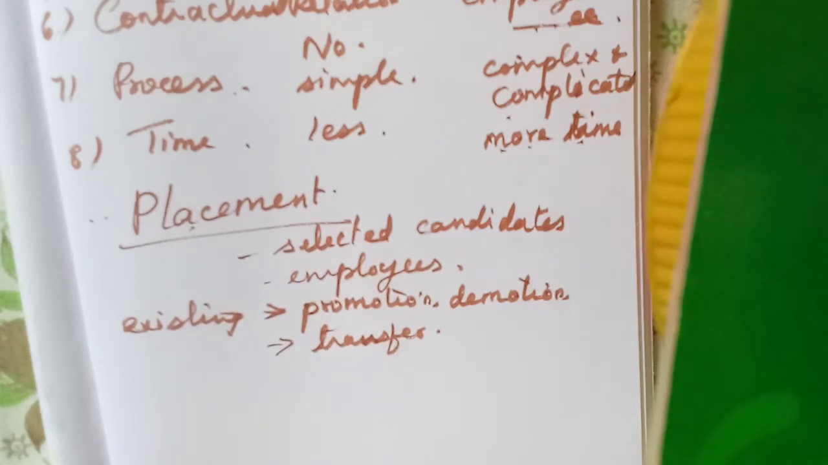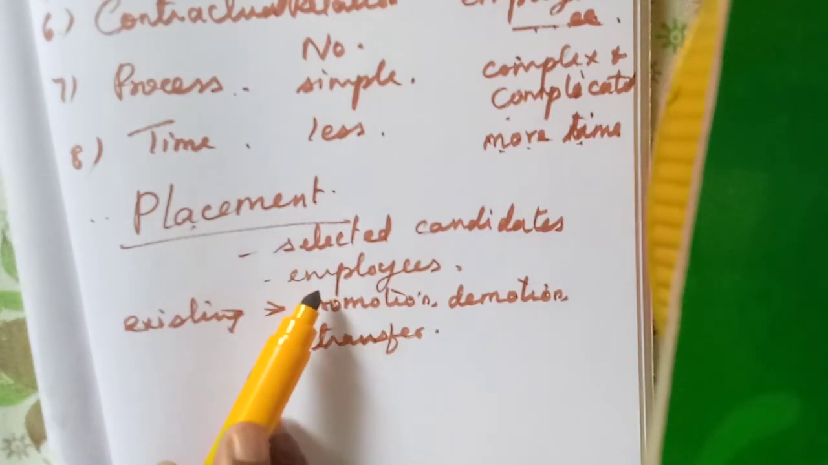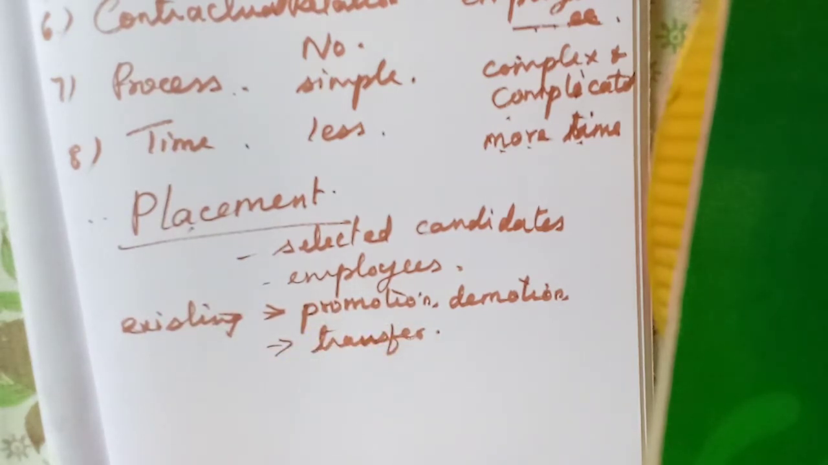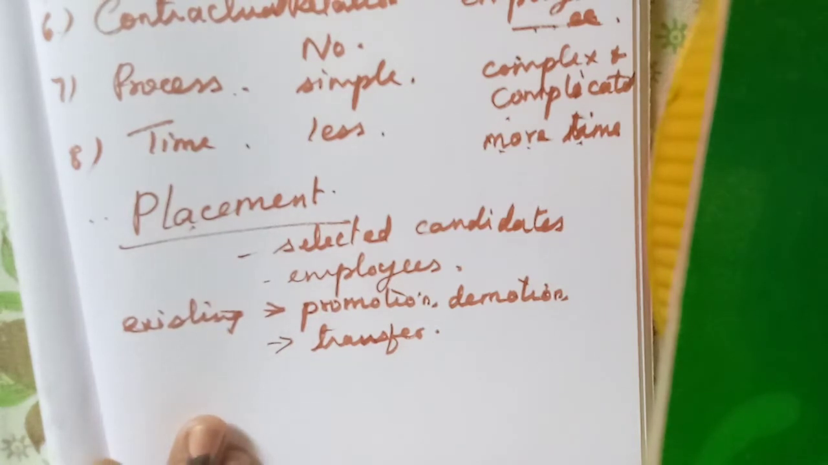Either the new employees will be placed in a particular job, or the existing employees, the present employees, will be promoted or demoted or transferred to any other job in the same organization. That is called placement. Or in simple words we can say placing the right man in the right job is called placement. Or assigning one particular job for a particular person, for the selected candidates. In different words we can say.